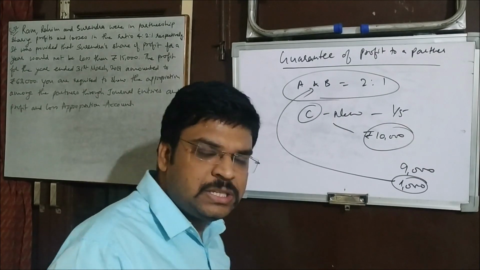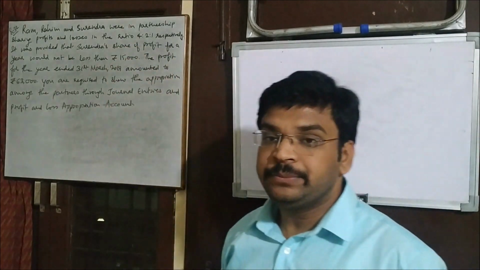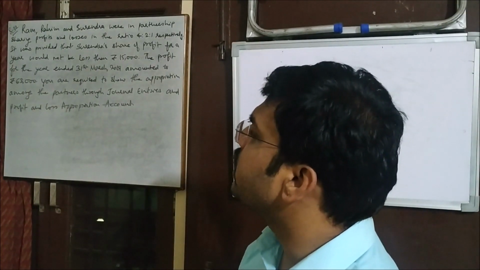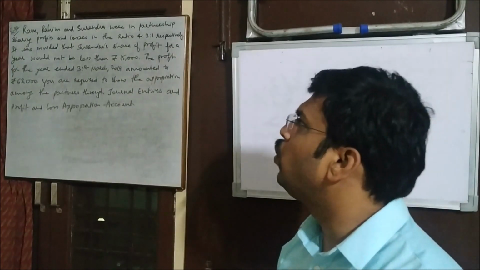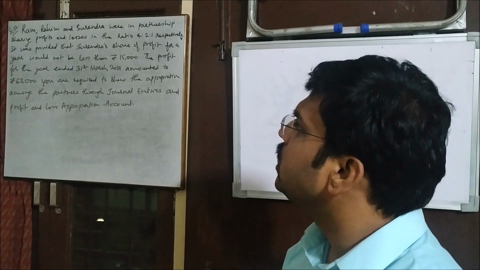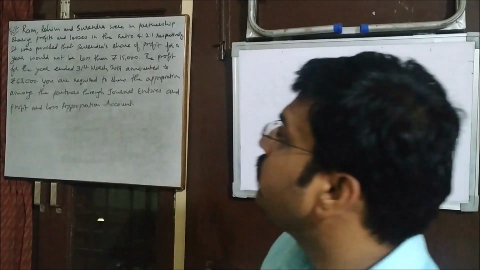All right, so you can see the question on your screen. I have written the question here. Let's read that. Ram, Rahim and Surendra were in partnership, sharing profits and losses in the ratio of 4:2:1 respectively. It was provided that Surendra's share of profit for a year would not be less than 15,000.